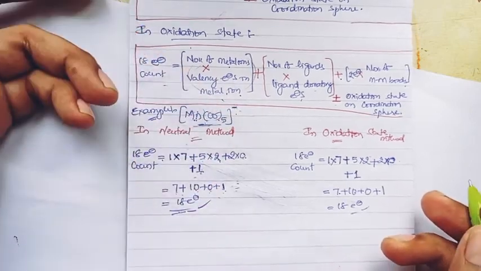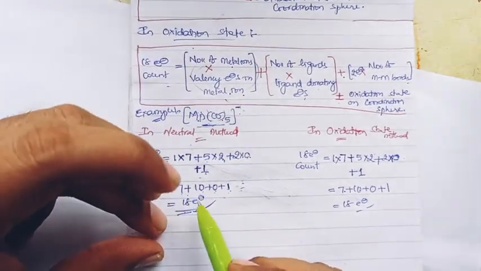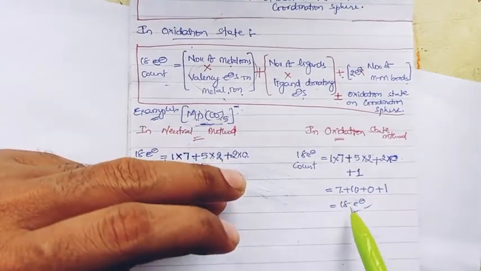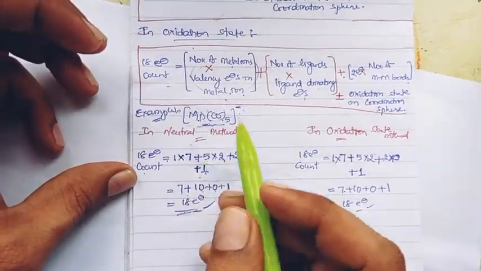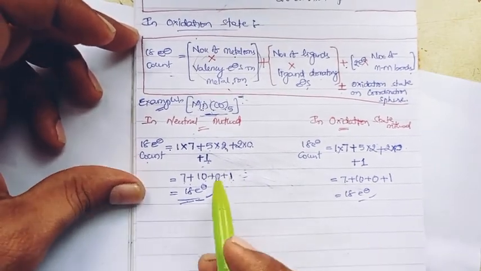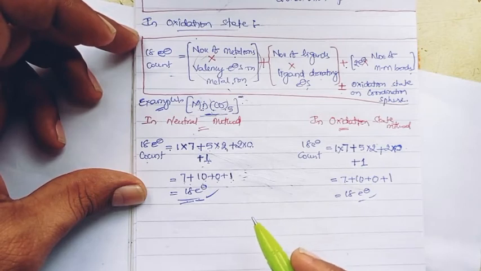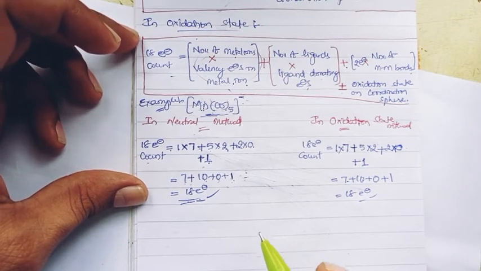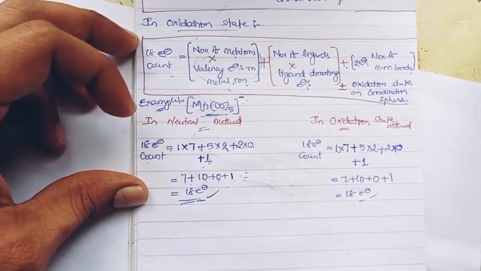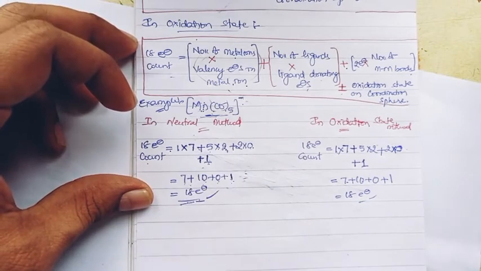So that is the same in the neutral method, the 18 electron count is 18. In the oxidation state method also the count is 18 for the same complex. It should be, right? It will come the same. So that's how the calculation of the 18 electron count is done for a complex, right? This is one simple single metal complex we considered.